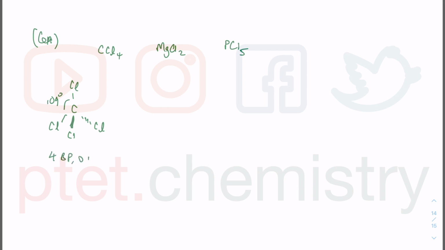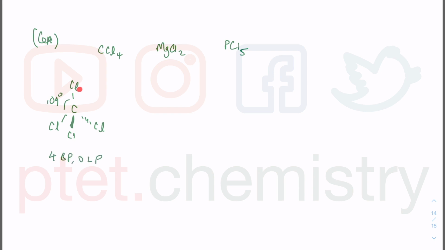Question 19, we have this question on the idea of increasing melting point. So CCl4, MgCl2, and PCl5. We really must think about the structure and bonding. CCl4, I hope you would know this chemistry. That is a simple molecule that looks just like methane with 4 bond pairs and 0 lone pairs, so it's tetrahedral.